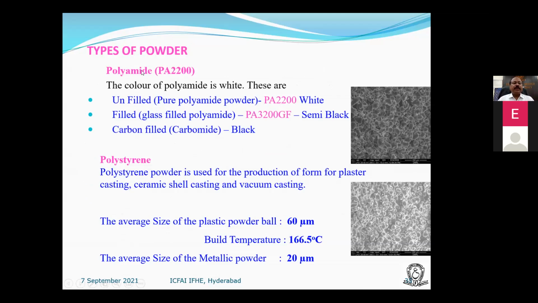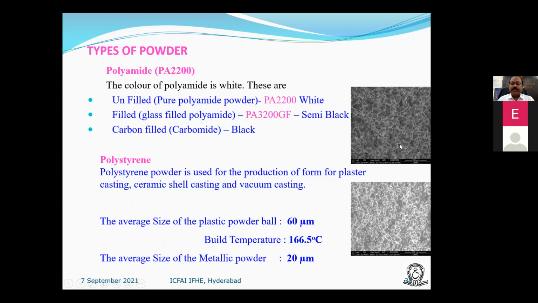Here, the type of powder we use is polyamide PA 2200. Polyamide 3200 GF means glass-filled, which will have more strength compared to this. This is brittle, this is ductile, you can say. These are some of the photographs taken after sintering of polyamide powder in our machine.